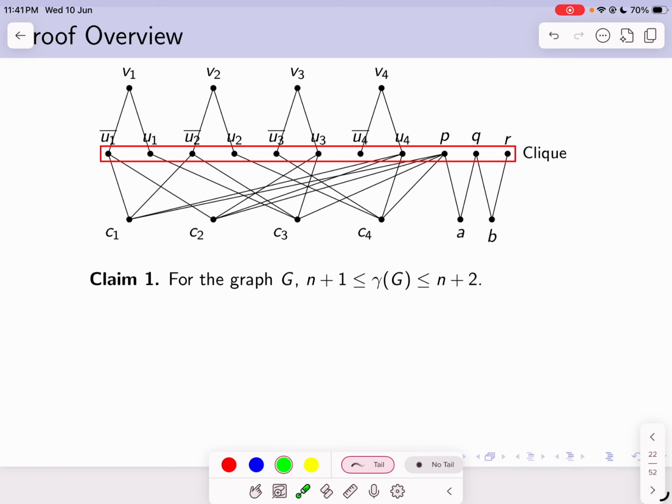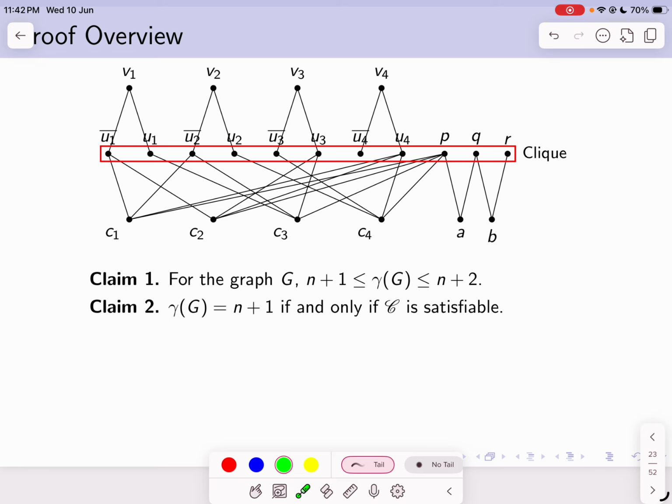Notice that in order to dominate the vertex v_i I must include one of the vertices u_i and u_i bar, and in order to dominate vertex b I must include vertex q or vertex r. Thus the domination number of G will be lower bounded by n plus 1. On the other hand, if I include the vertices u_1, u_2, ..., u_n, the vertex p which dominates all the clauses, and the vertex q, then I get a dominating set of size n plus 2. Thus the domination number of G is squeezed between two numbers, n plus 1 and n plus 2.